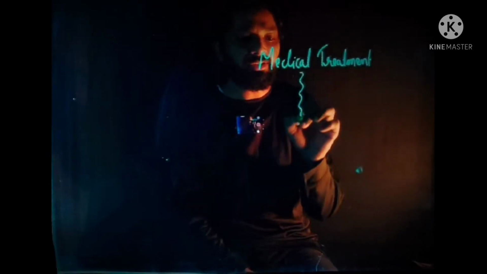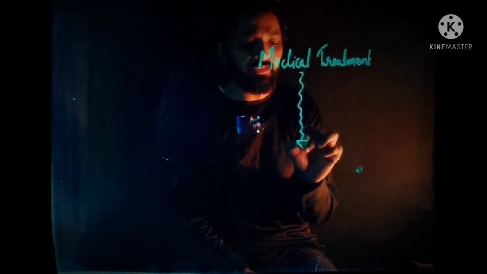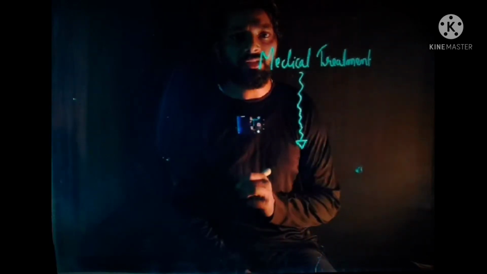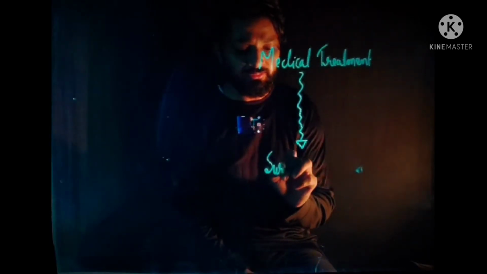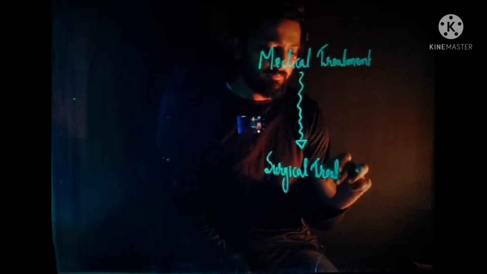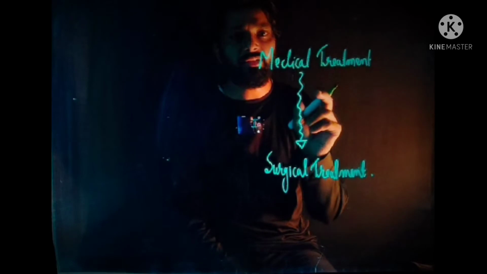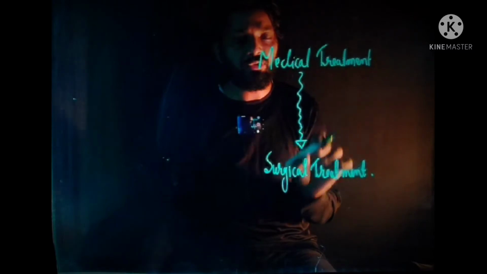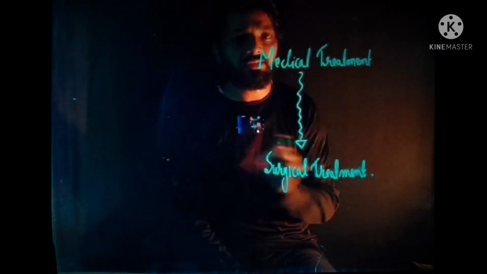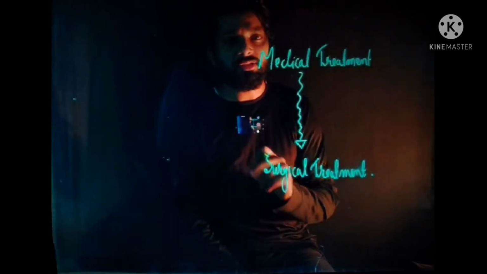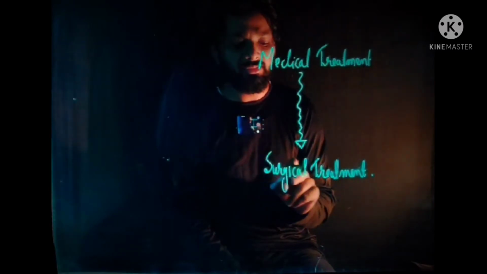If medical treatment is not able to provide relief from the symptoms of trigeminal neuralgia, then surgical treatment is given. So initially the medical treatment is given, and if it is not able to provide relief, surgical treatment is given. We can say that the treatment of trigeminal neuralgia is divided into two groups. First is the medical treatment and second is the surgical treatment.